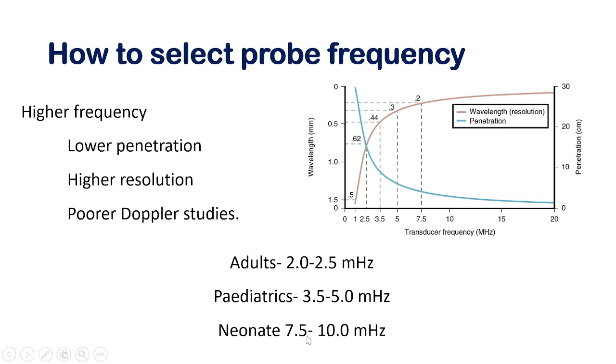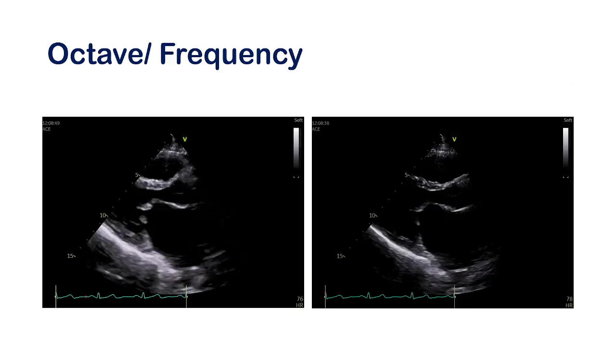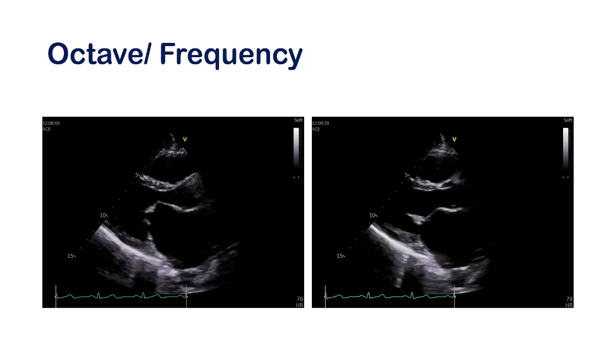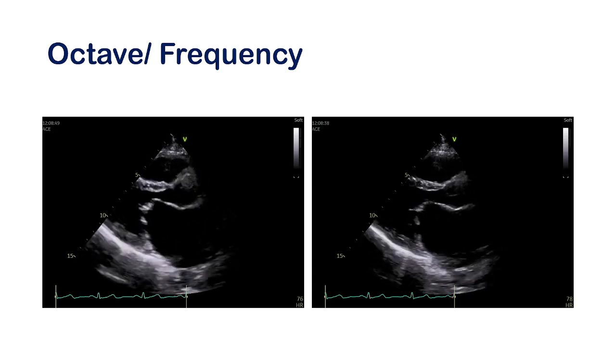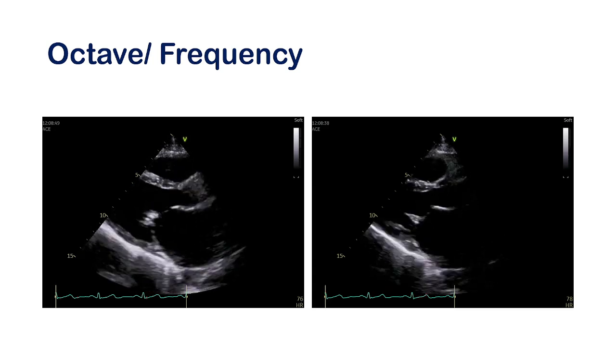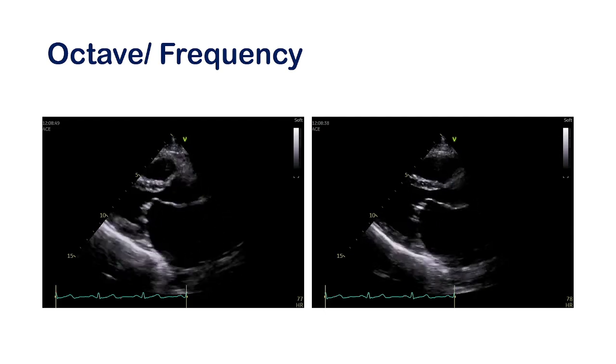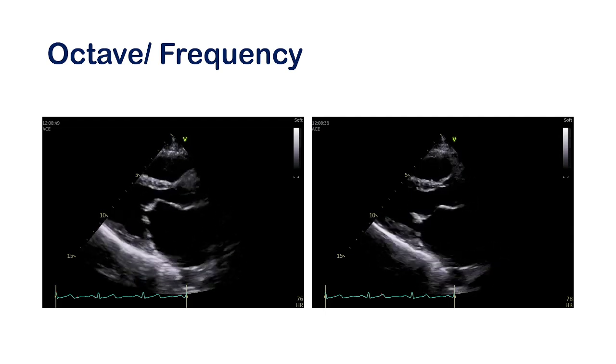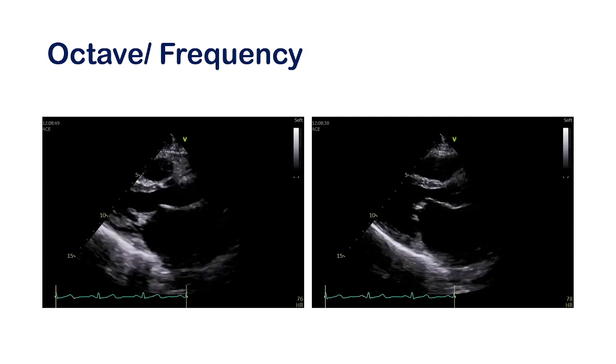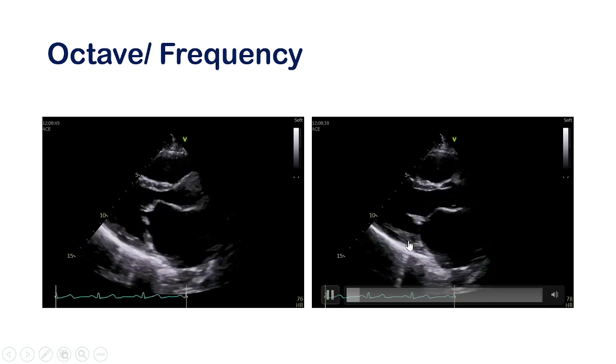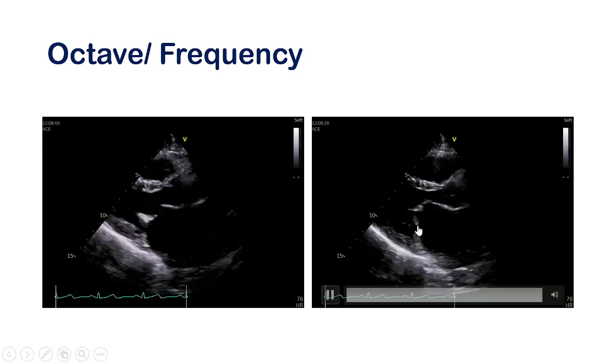And there are some set criteria for which type of frequency you can use for the adults, pediatrics, and neonates. There are some other knobs like octave or frequency. That knob will allow you to shift the frequency of the probe within a certain range of frequency, like this one. If you change the frequency, look at these two pictures.